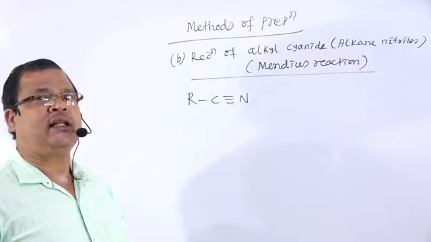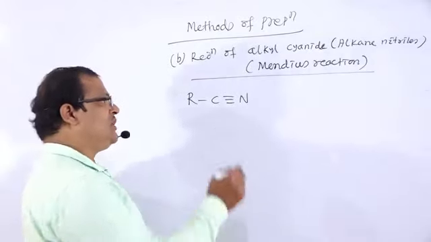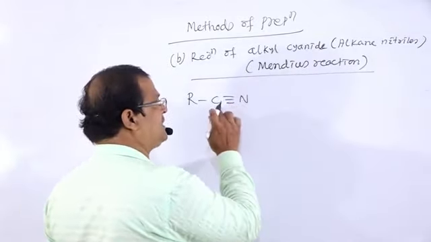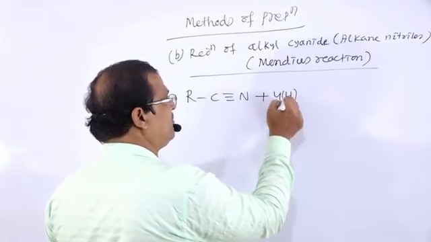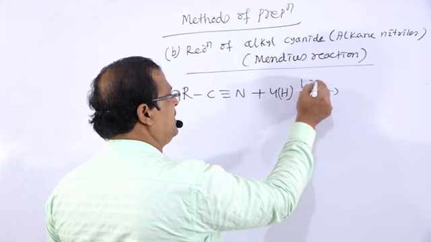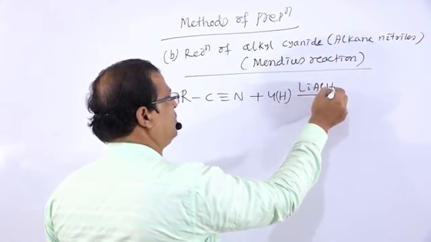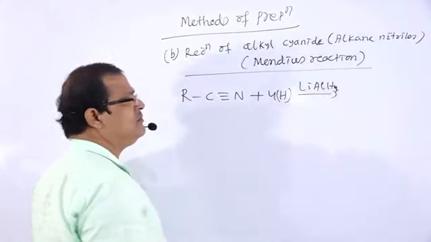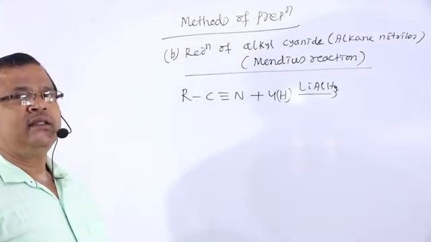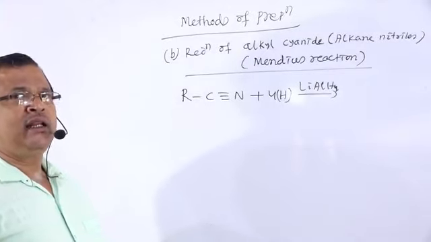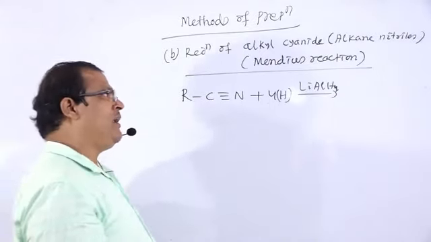Whenever this alkyl cyanide is treated with LiAlH4, lithium aluminum hydride,